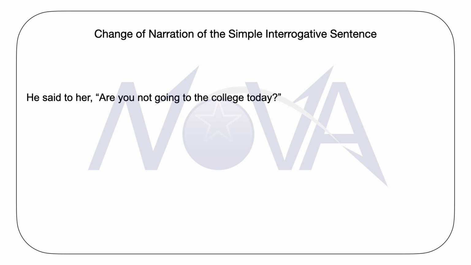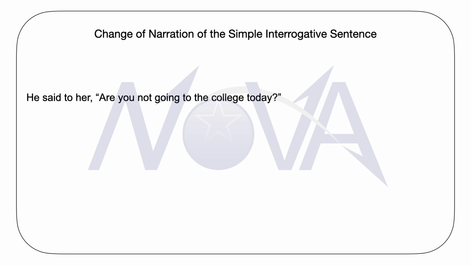Number one, while converting this sentence from the direct narration to the indirect narration, the first part of the sentence, which is based on the reporting speech, will contain words to the effect that it is being asked, it is a question, something like he asked her or he inquired of her.